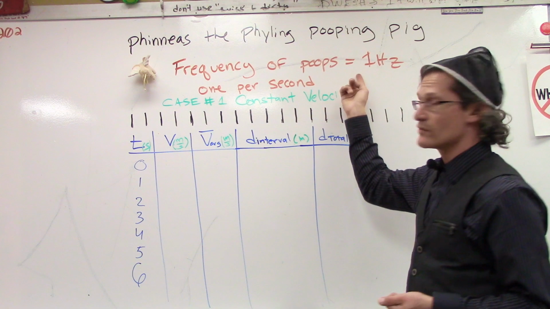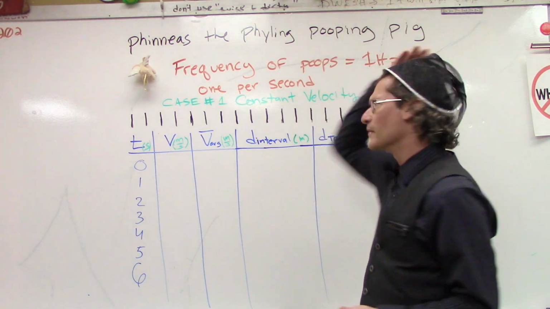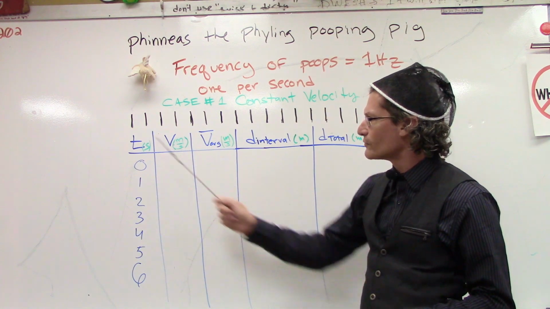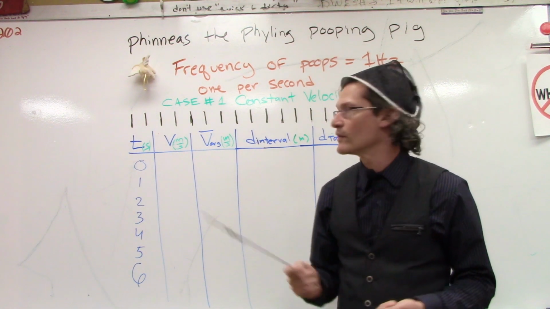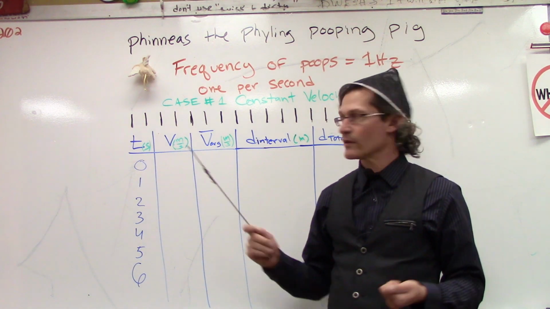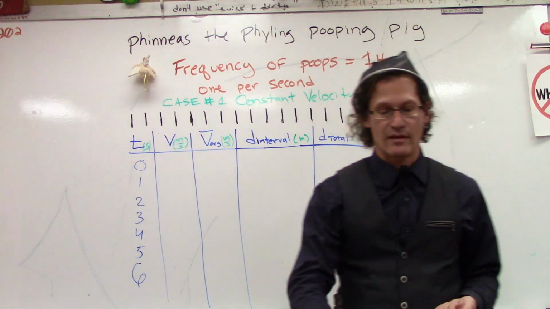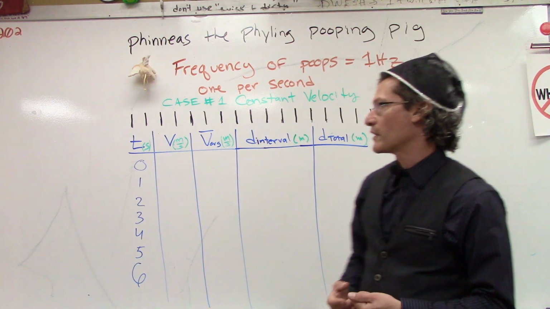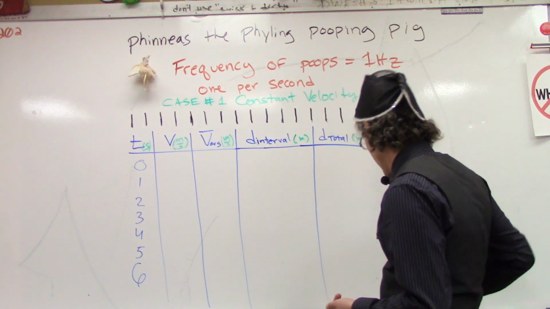So the frequency in this case is known as 1 hertz, or 1 event per second. In this case, 1 poop per second. And in case number 1, Phinneas is going to be moving at constant velocity. So I got these tracks over here that will show us the intervals in this case. They are spaced out evenly. And so at 1 hertz, he's going to be trying to poop at each of these every second that goes by. He'll go 1 unit of distance. Now we can imagine that they're to scale, but here we go.